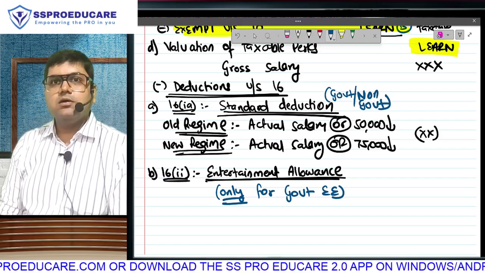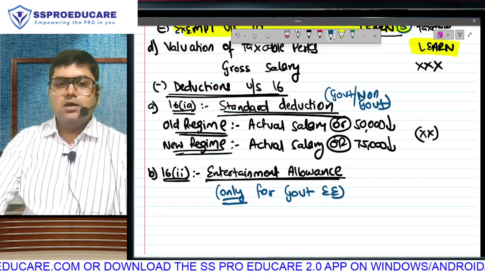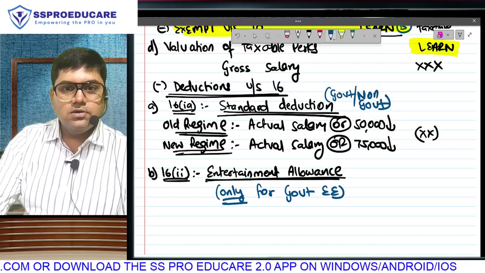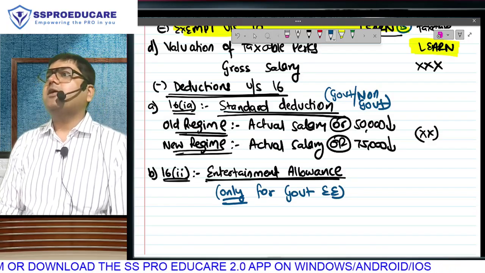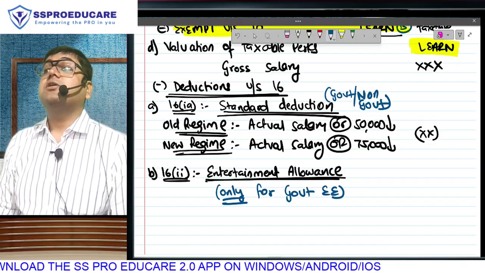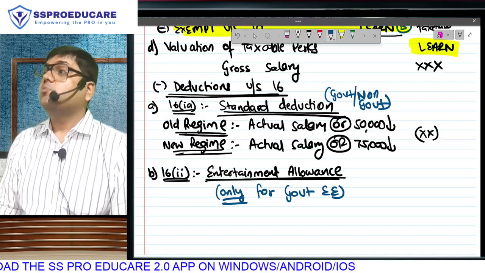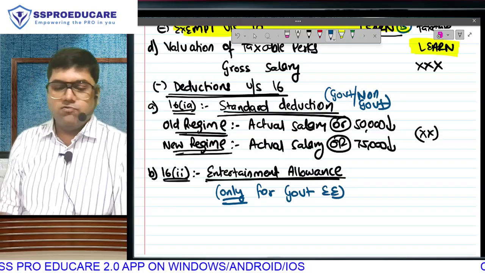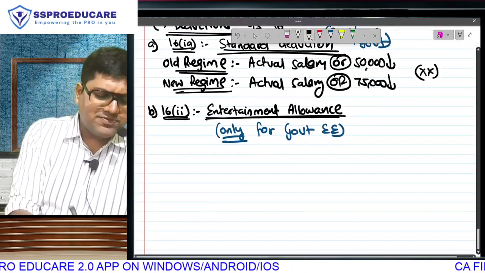Understood? Hello. That means entertainment allowance will be received by government and non-government, both. Deduction only for government and standard deduction for both. What is going to be the deduction? Now quantum is very easy.